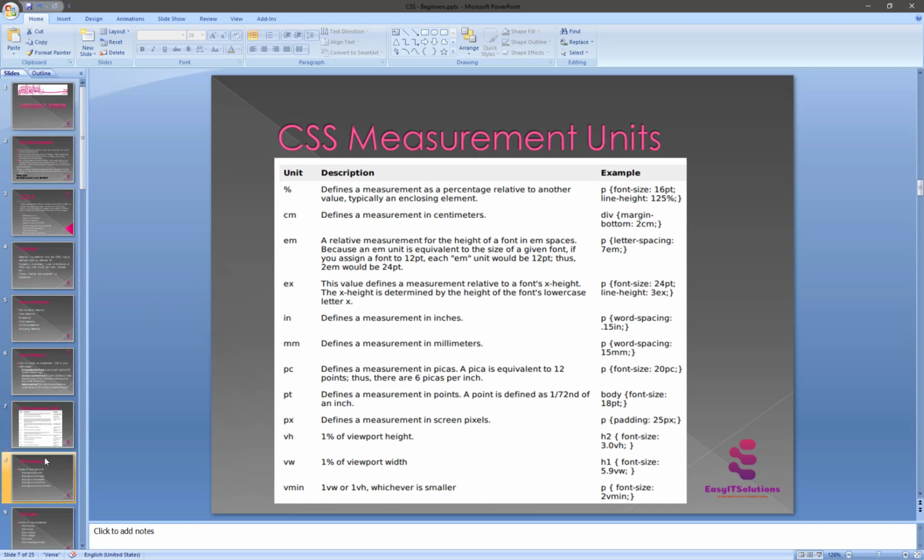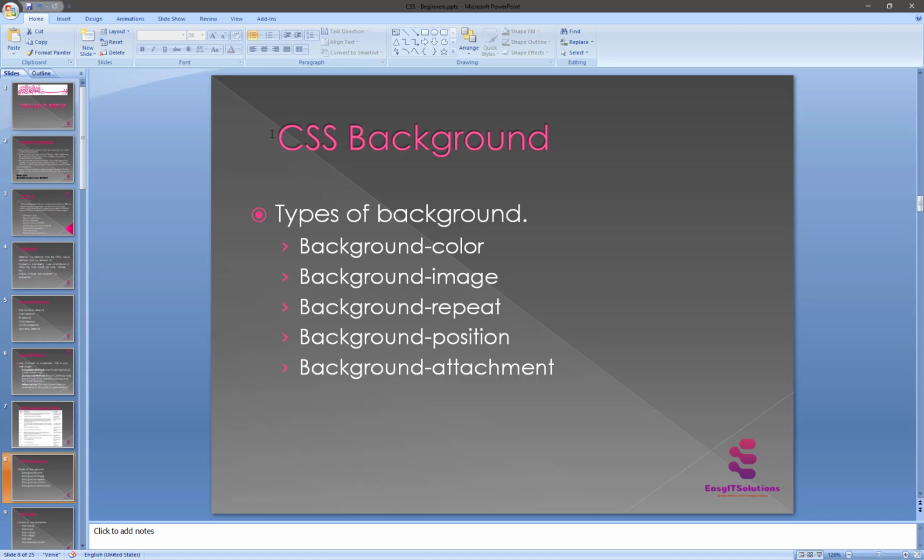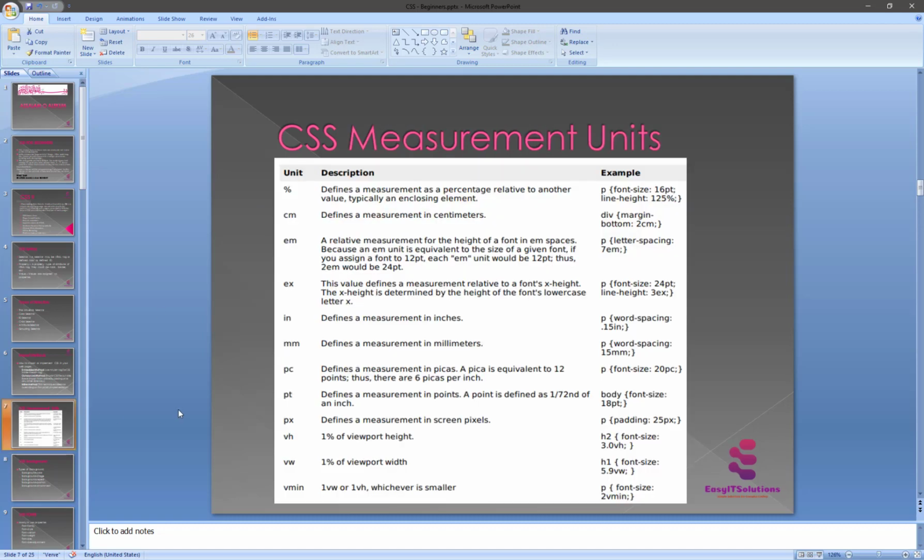So we go through this one, and now it's CSS background. What are CSS backgrounds? Backgrounds play an important role. Before we started any exercise, I gave some introduction about measurements, I think I skipped this.